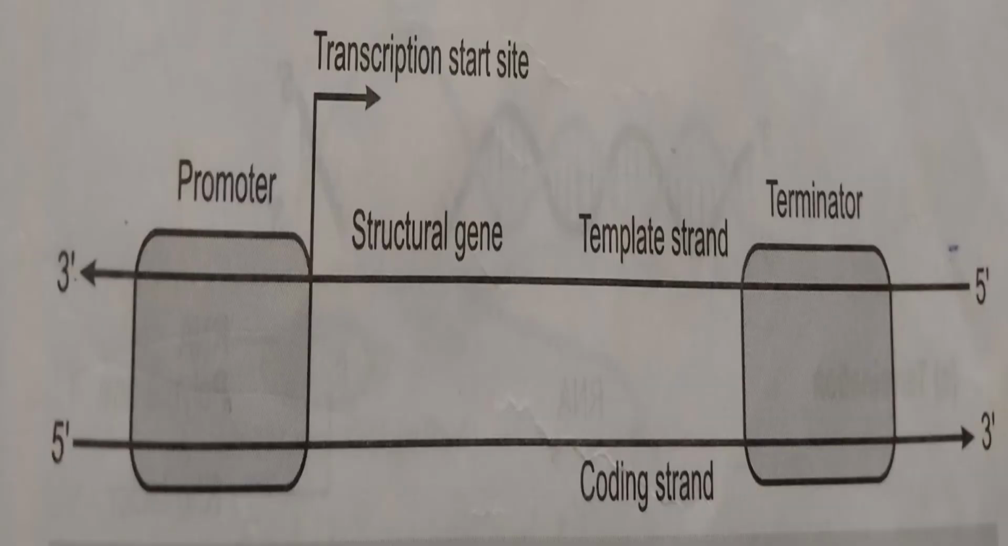See, this is a diagram of transcription unit which is showing both the strands of the DNA. One is template strand and the other is coding strand, as well as its three regions: promoter, structural gene, and the terminator. So this is the transcription unit, and this is from the point of examination. This is very important as well.